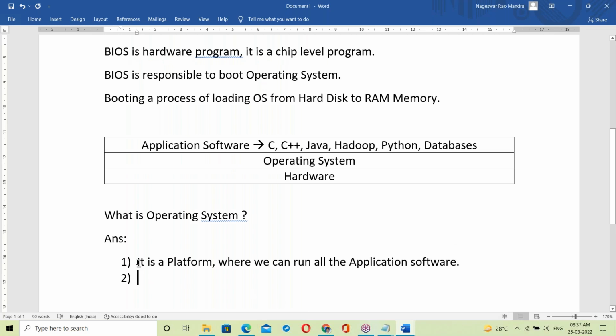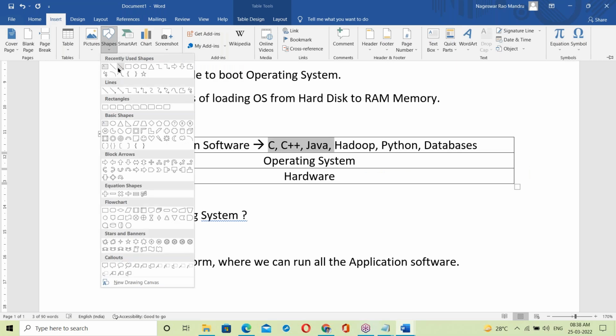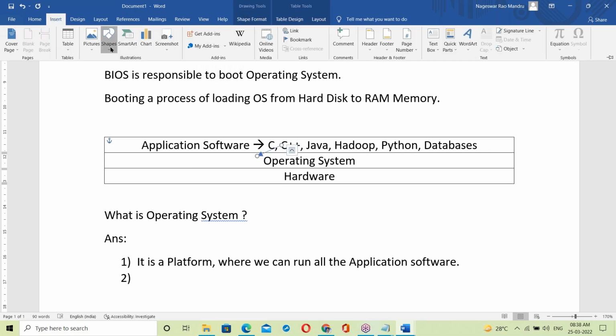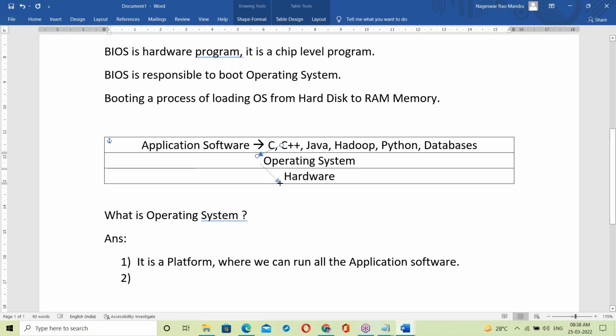What is OS? It's a platform where we can run all the application software. But not only a platform. Suppose these programs generate some output. The output of all these programs is first delivered to the OS, and then transferred to the output device.